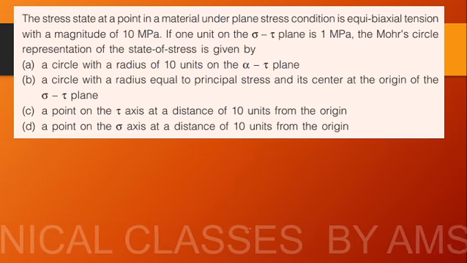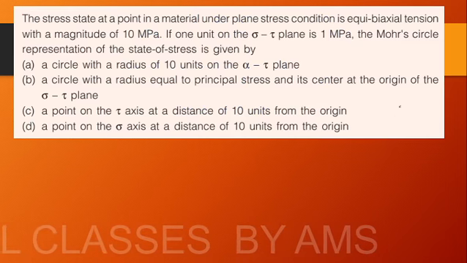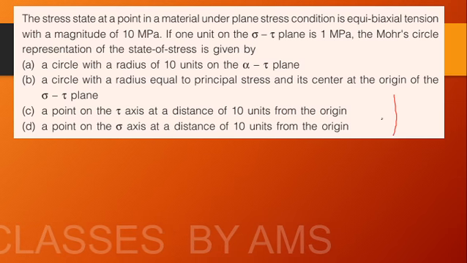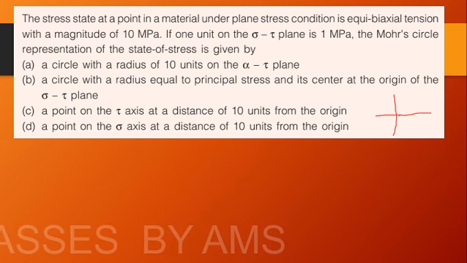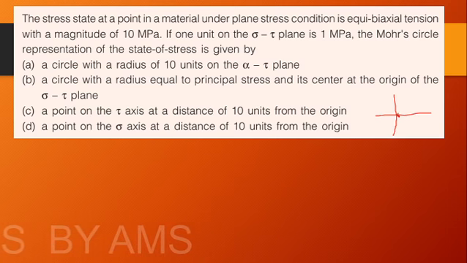And the last one is regarding the Mohr circle. First of all, I will explain what the Mohr circle is. In the Mohr circle we have x and y axes. On the x-axis, we plot the values of sigma x and sigma y. If sigma x and sigma y are both positive, we plot towards the right. If anything is negative, we plot towards the left. And we plot the value of tau xy on the y-axis.